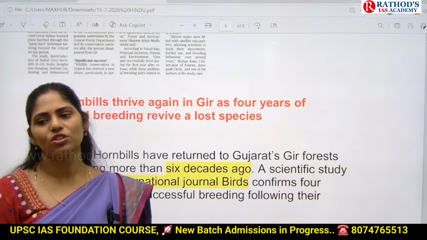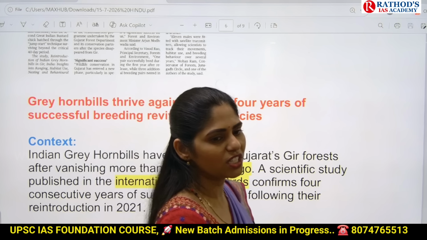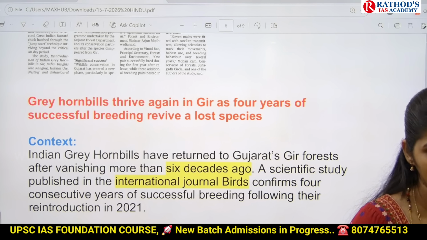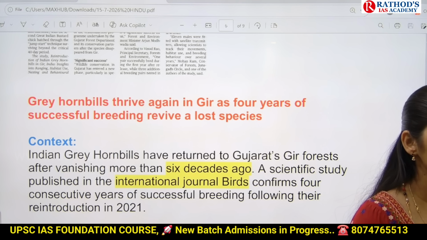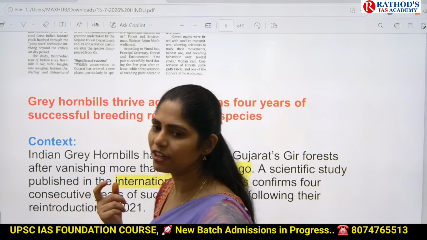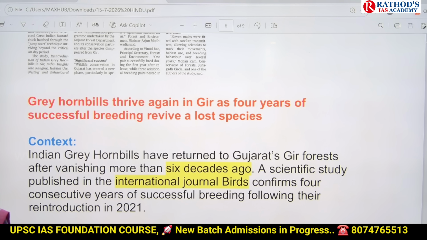UPSC can ask you a question on the conservation of biodiversity, and in this context they may ask you what in situ and ex situ conservation are, and they may ask you about examples. They may even ask about reintroduction projects, how far they are a success. In that, you can give examples of the reintroduction of the cheetah project and the reintroduction of the hornbill project. Are you understanding? In this way, you have to use your current affairs.